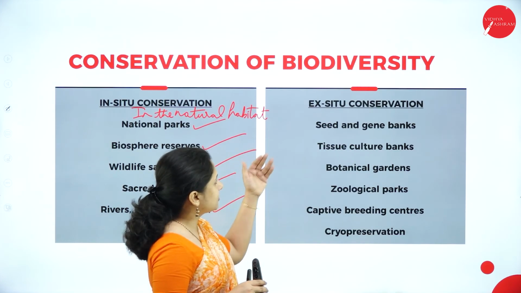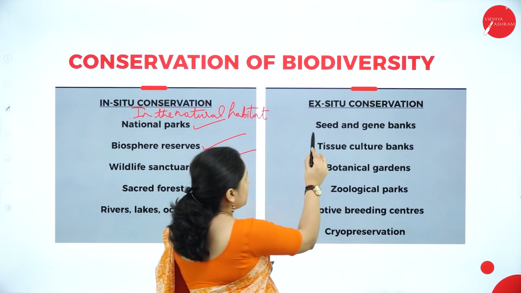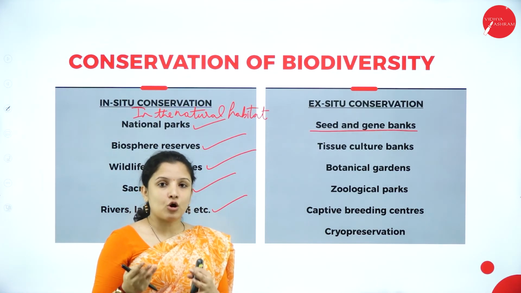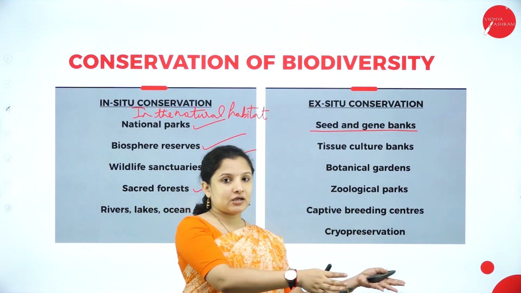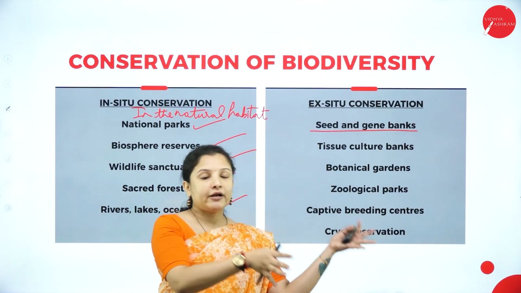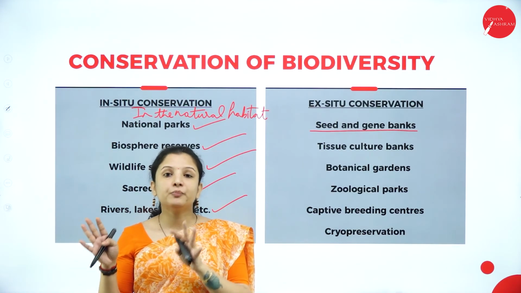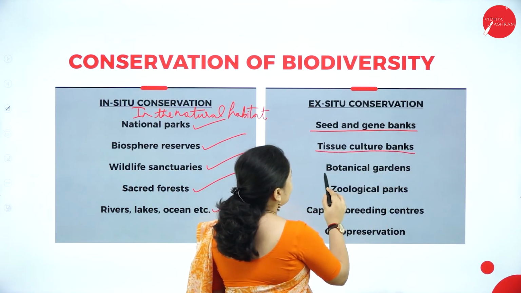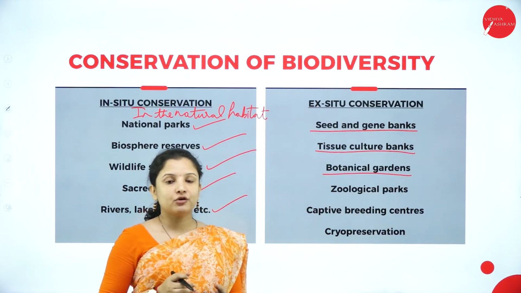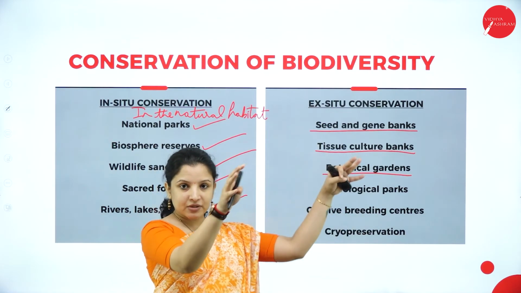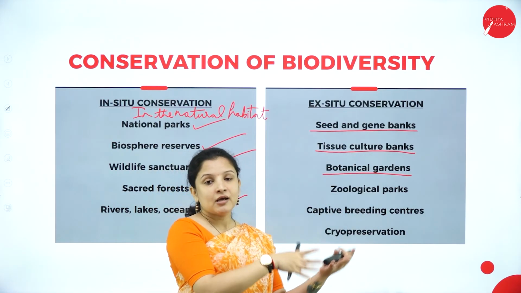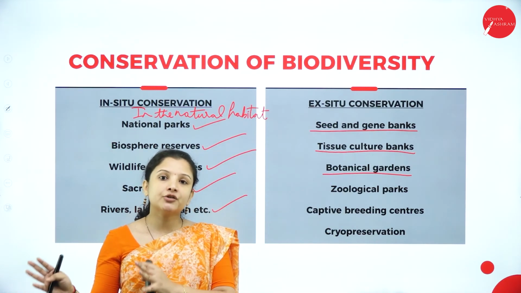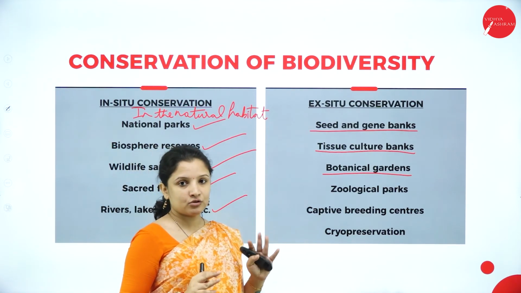So next, talking about ex situ conservation, here we have seed and gene banks, wherein you bring the seed and store it for a longer time. So you're bringing it from an agricultural field, from a natural habitat, and you're putting it in a seed bank wherein you're preserving it. That is ex situ conservation. Next is tissue culture banks. Then we have botanical gardens. Again, in botanical gardens also, you're bringing plant species from different regions from their natural habitat and you're growing them in a botanical garden. You're conserving them separately under strict rules and regulations. So that is also ex situ conservation.